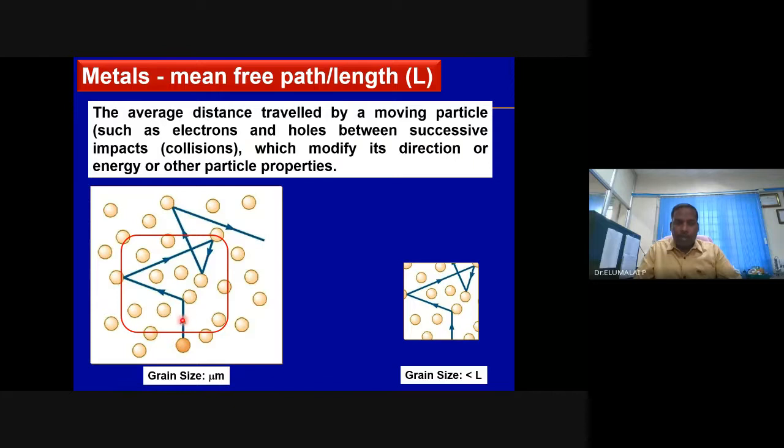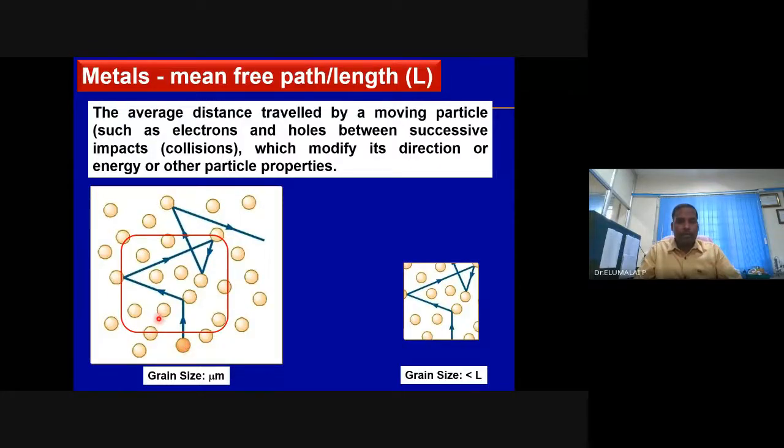I already told you that the electrons in bulk metals are said to have a drunken man walk. The electron does not know where it will move next, this direction, here or here. Drunken man walk, zigzag. Whenever the electron makes a movement, it meets its friend. Continuity is established in the bulk.